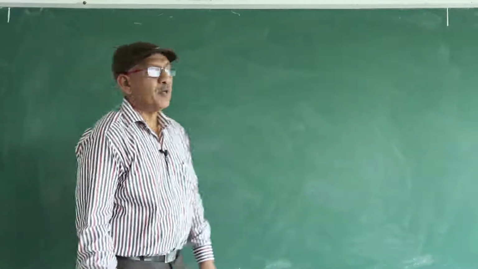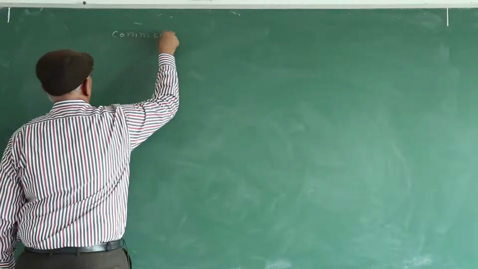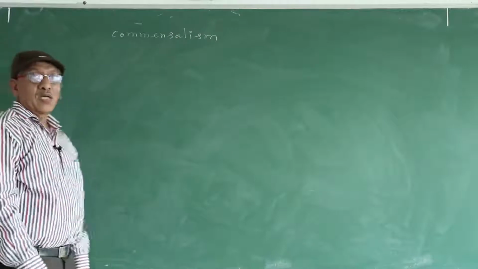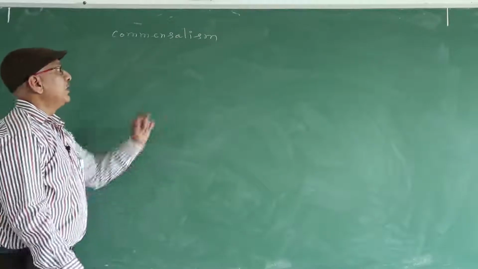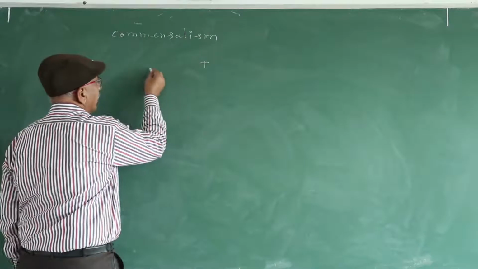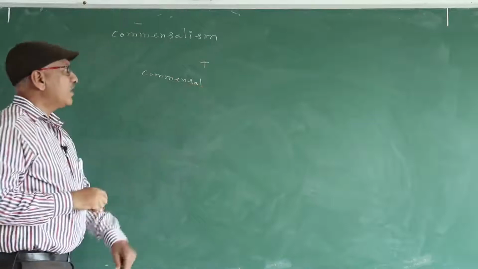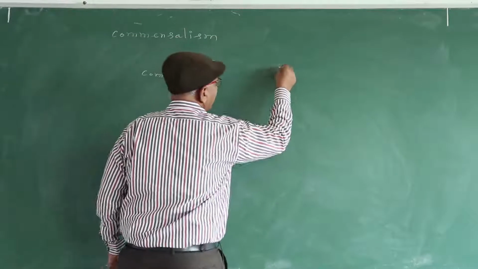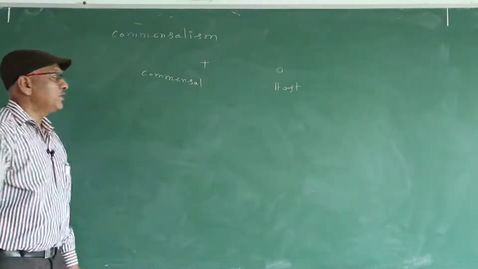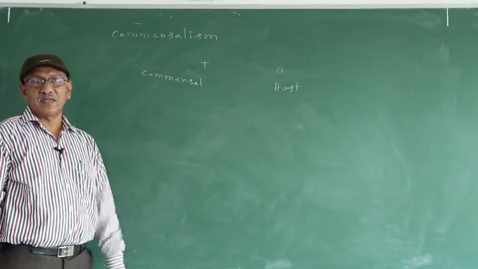Now we discuss commensalism. Commensalism is an interaction in which one partner is benefited, and the benefited partner is known as the commensal, and the other partner is neither benefited nor affected, known as the host, represented by 0, meaning neutral. Plus means benefited, 0 means neutral, minus means affected.